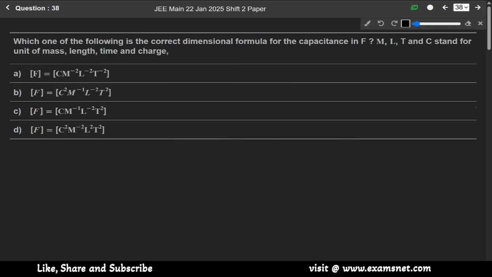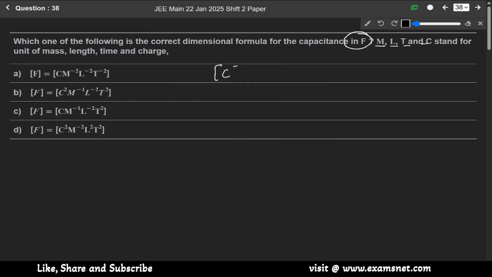Now next question 38. Which of the following is the correct dimensional formula for the capacitance in terms of F, M, L, T and C? These stand for mass, length, time and charge. Okay. So we have to find the dimensional formula for the capacitance.